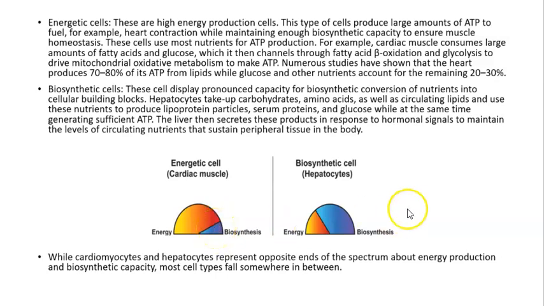The opposite of that is the biosynthetic cell, the cells that you have in your liver, the hepatocytes. In this case, these cells are going to use most of the energy to create or to synthesize new substances, such as, for example, enzymes. However, a small percentage of the energy is going to be used to maintain homeostasis in the cell. While cardiac cells and hepatocytes represent the opposite ends of the spectrum about energy consumption, most of the cells are going to fall in between these two.